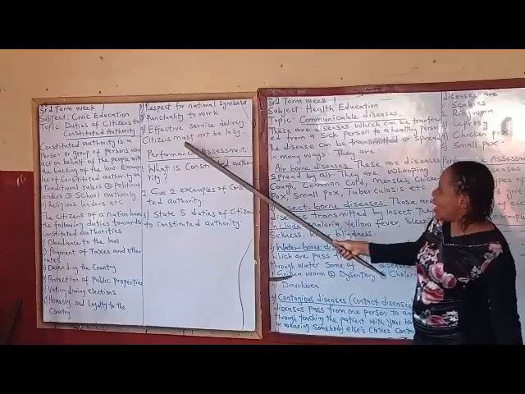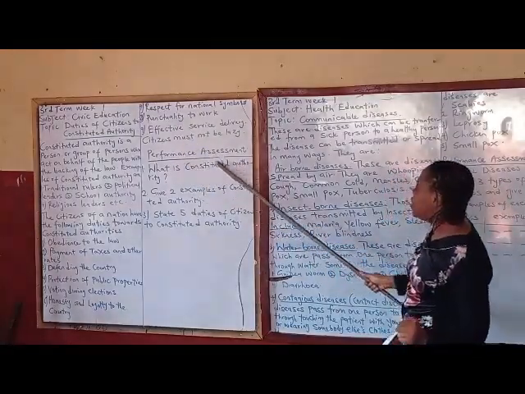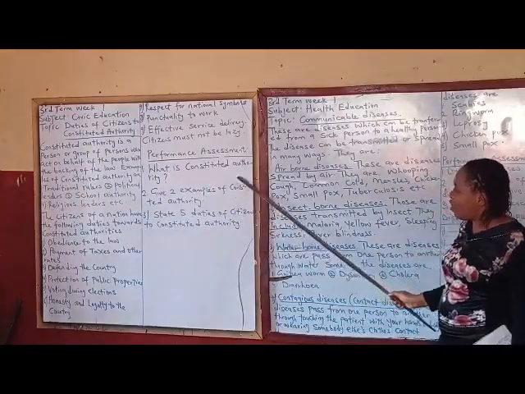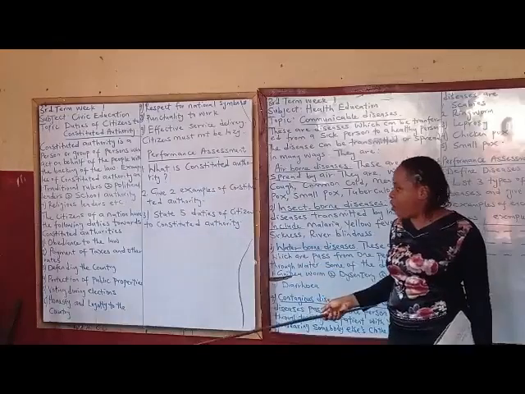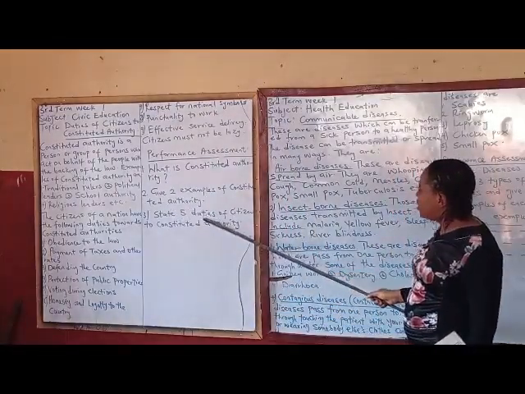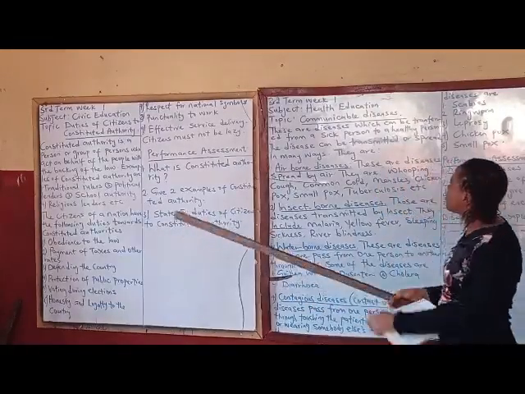Here is your homework. Number 1, what is constituted authority? Define it. Number 2, give 2 examples of constituted authority. I listed 4, write 2. Then number 3, state 5 duties of citizens to constituted authority.